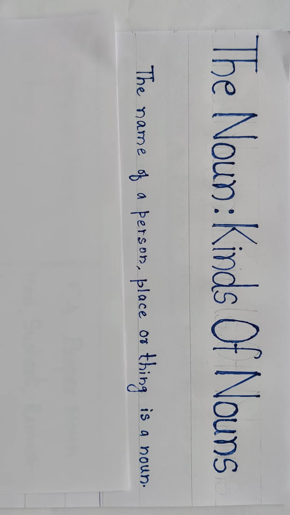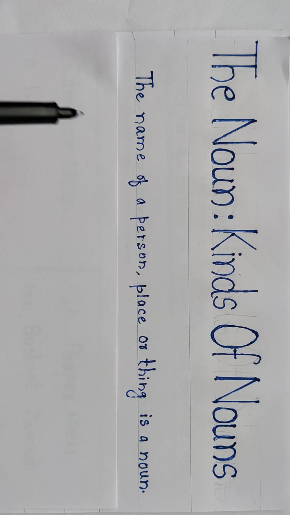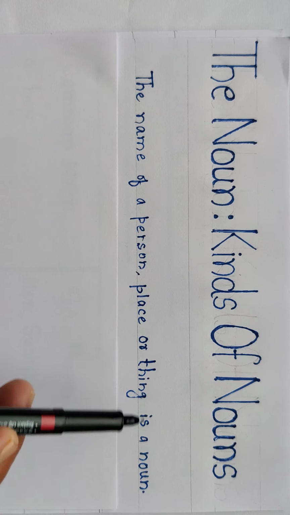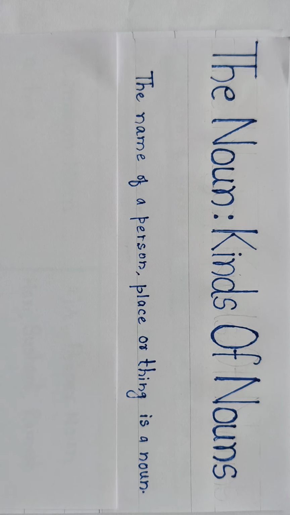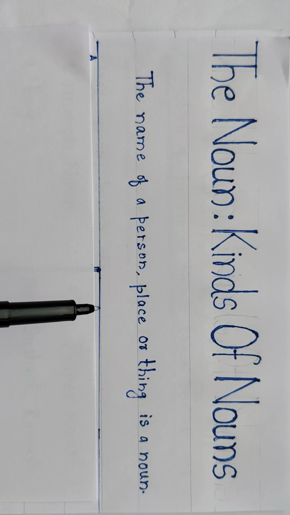First of all, in the previous video we had seen the definition of noun. Noun is nothing but the name of a person, place or thing. Okay, the name of a person, place or thing is called noun. Now today we are going to focus on the kinds of nouns.